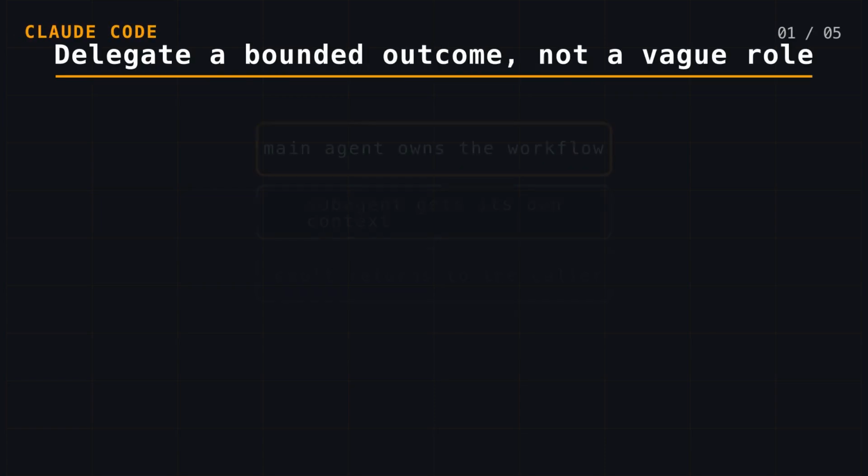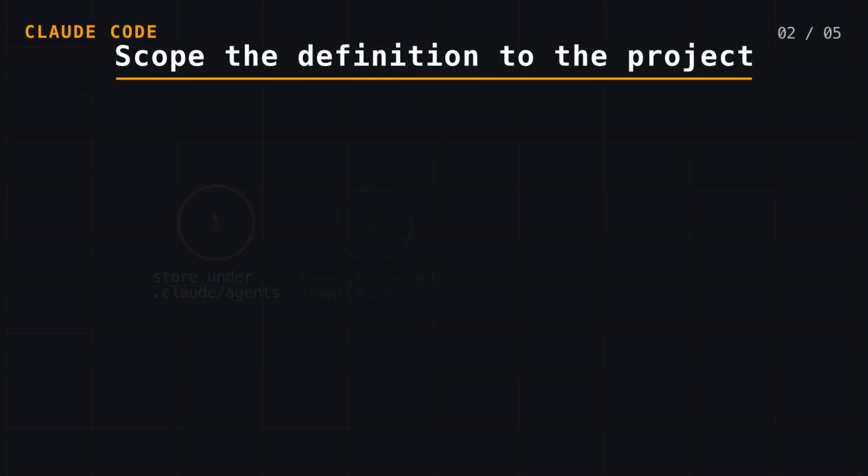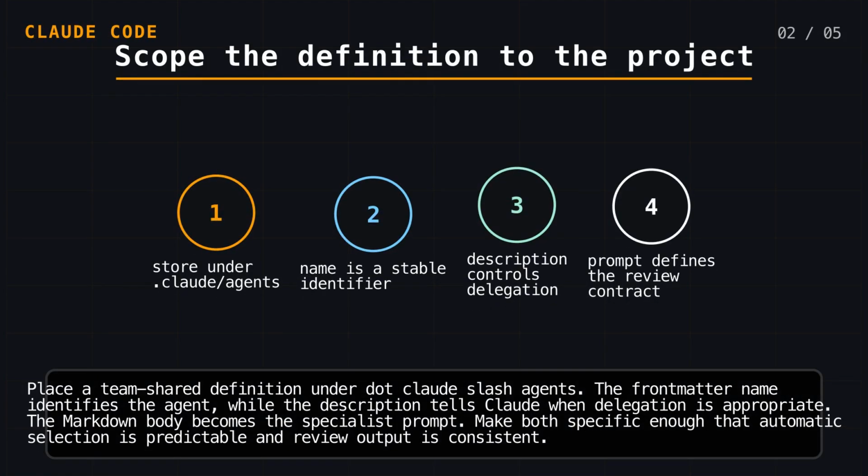Claude Code subagents are specialized assistants with their own context windows. The main agent delegates a focused task and receives the result back. That makes subagents useful for bounded reviews, research, or verification where the result matters more than sharing every intermediate thought with the main context. Place a team-shared definition under .claude/agents.